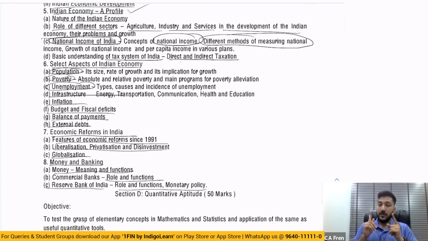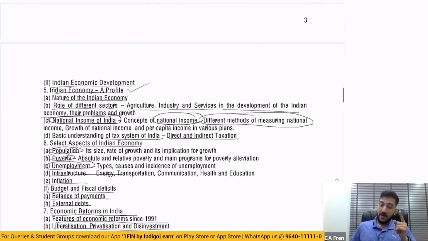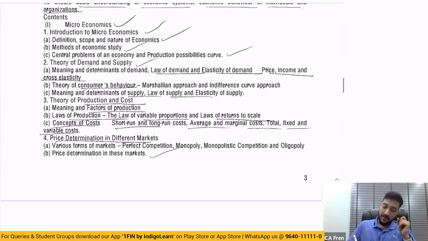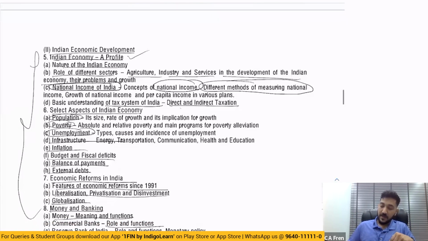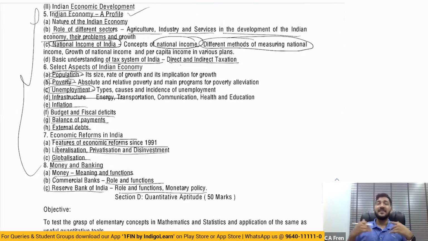Now, if you look at it very carefully, in terms of CPT, general economics was there only for 50 marks. In that 50 marks, the students had to study all the parts of microeconomics, which is there even today, as well as the macroeconomics part of it from the Indian economy. You can see, except for going into detail on fiscal concepts, they have gone in depth in all other concepts, which were carried further as well. So you can say that in CPT times, for 50 marks, this was considerably a little bit more of a syllabus.